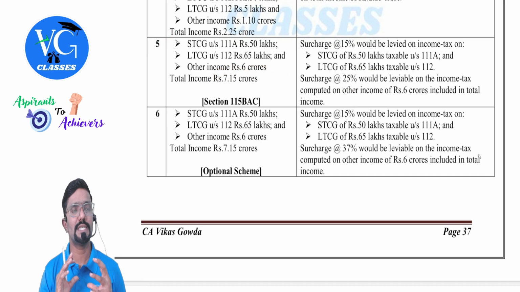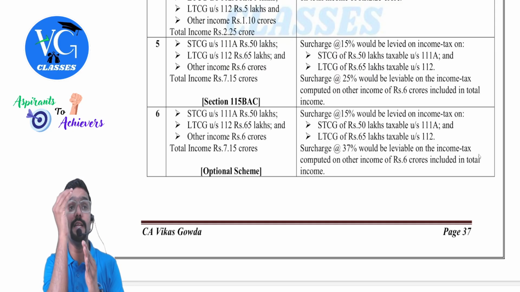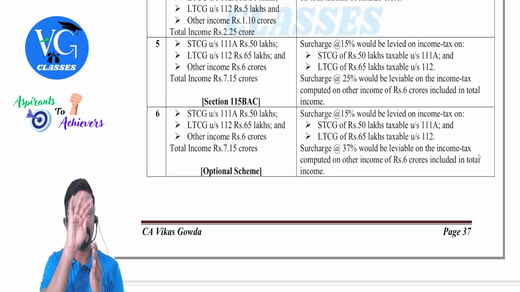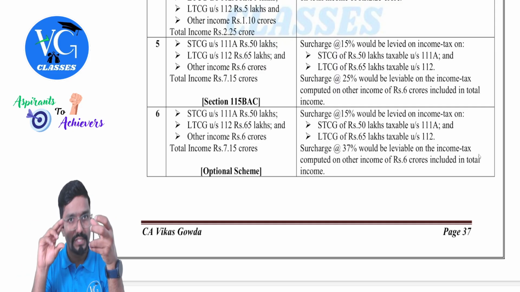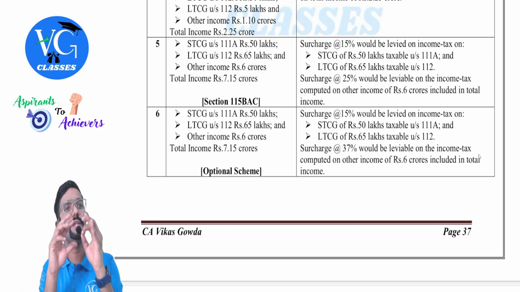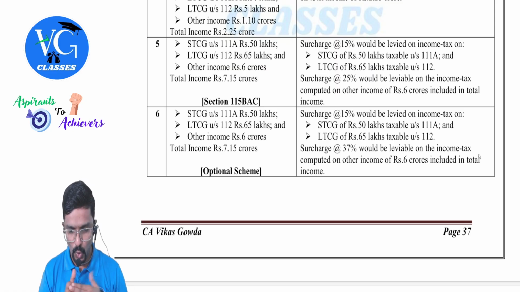Clear? So whenever the assessee is following the default regime, check whether total income is more than 2 crore. And when it is more than 2 crore, check whether it includes any special income. If yes, remove special incomes. Check how much the figure is now. If it is still more than 2 crore, then you need to apply two separate rates of surcharge. Okay, so next, let us proceed.